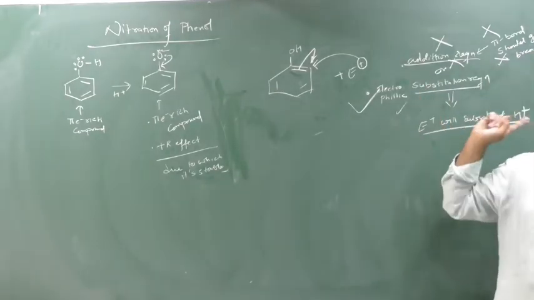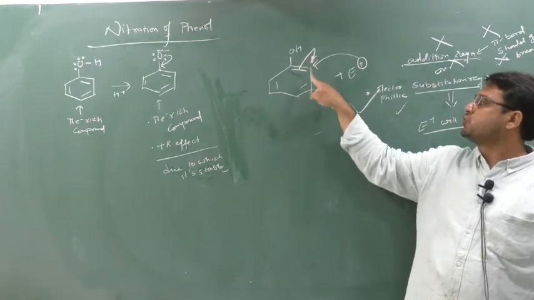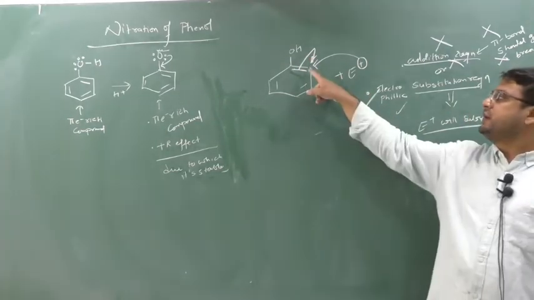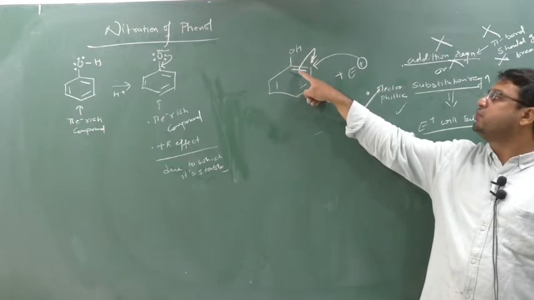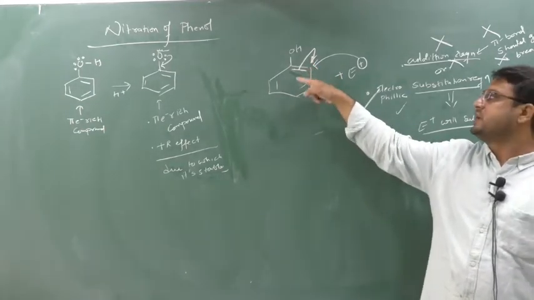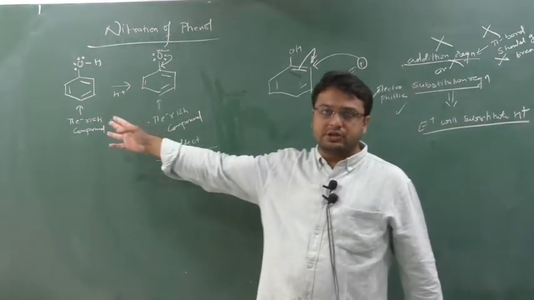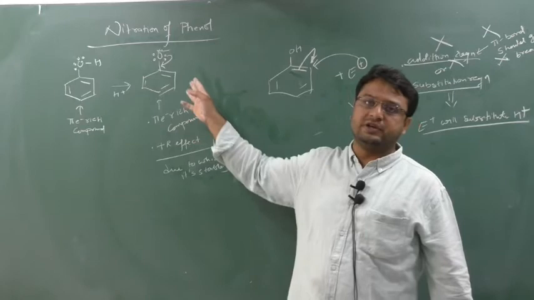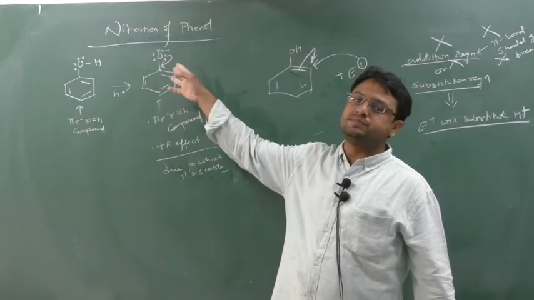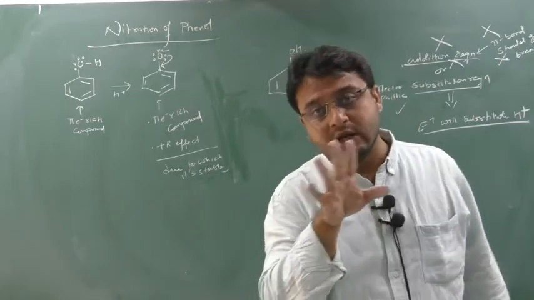It's not an addition reaction, because for the addition reaction there has to be one vacancy created on ortho, meta or para. For creating the vacancy I have to break this pi bond, but here pi bond breaking is highly difficult because this ring is highly stable. Why is it highly stable? Two things: they are pi electron rich compounds and they show a plus R effect, due to which they show resonance, and resonance makes this ring stable, hence the breaking of this pi bond is highly not possible.